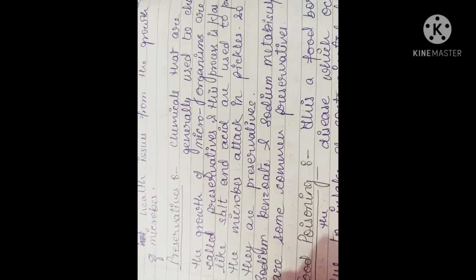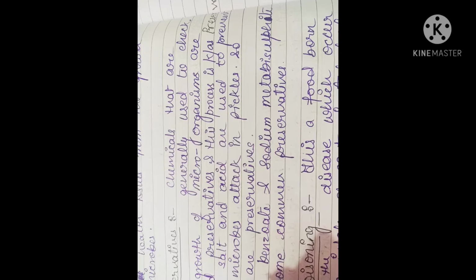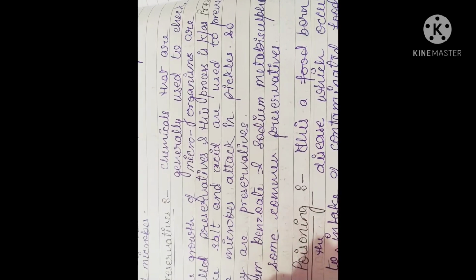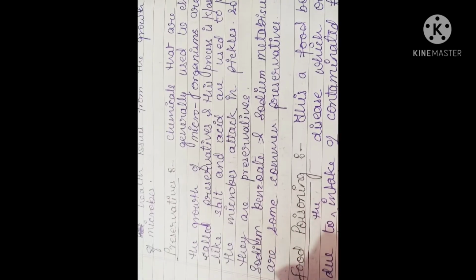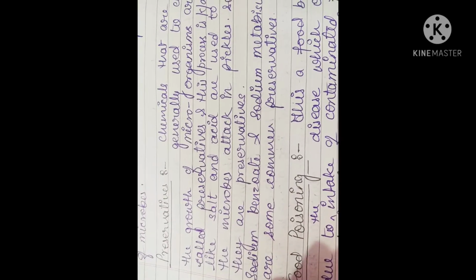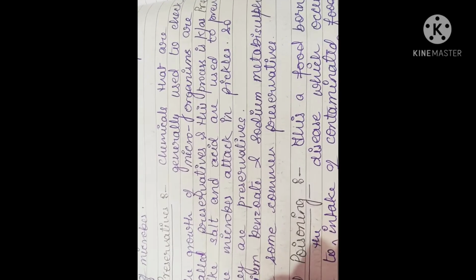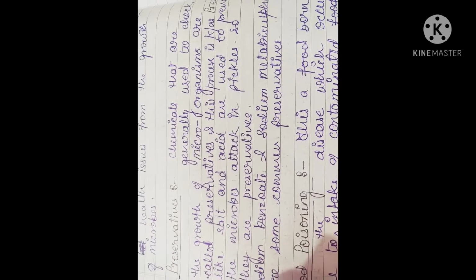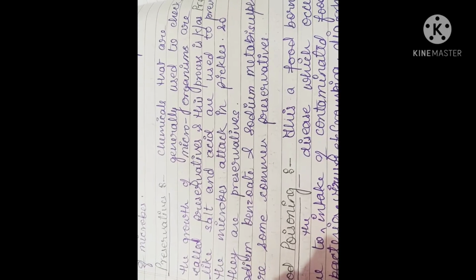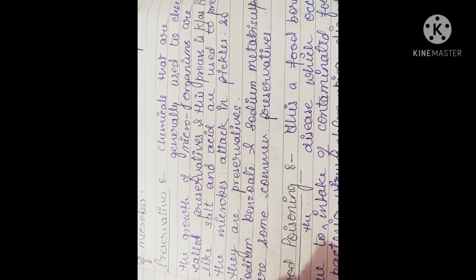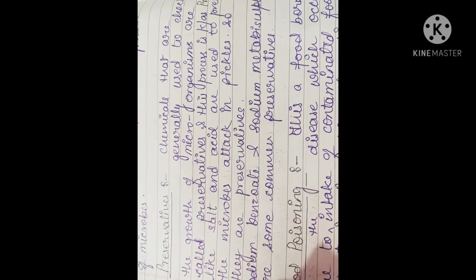Now the next is preservatives. What are preservatives? Chemicals that are generally used to check the growth of microorganisms are called preservatives. There are many chemicals which are used to keep food items safe, meaning to check the growth of microorganisms.